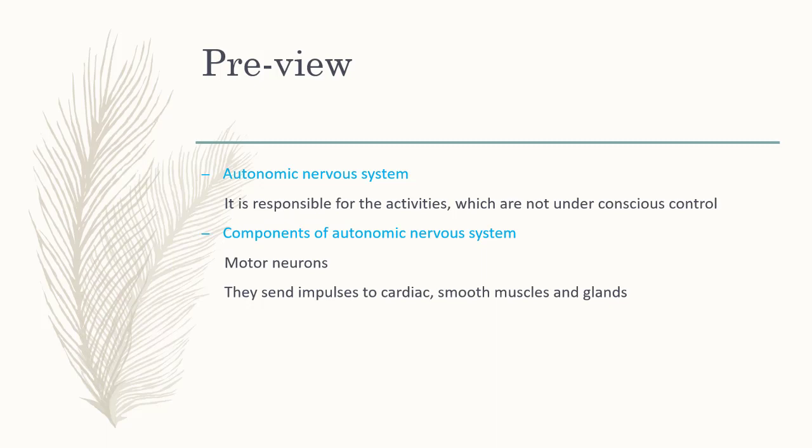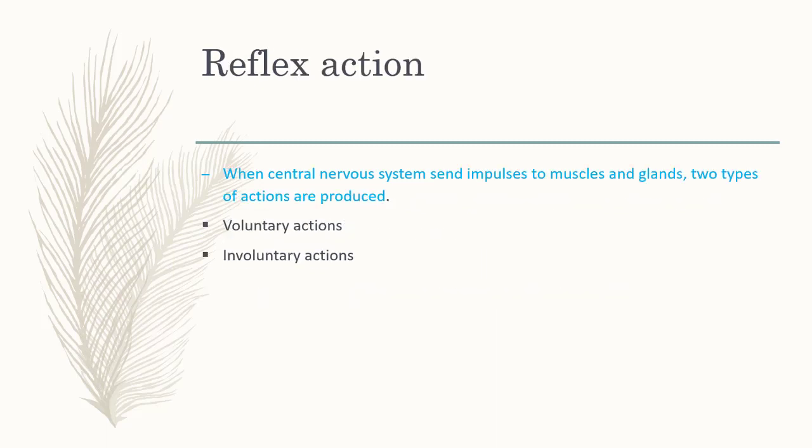So dear students, let's start our first objective, reflex action. First of all, you should know about voluntary actions and involuntary actions. When the central nervous system sends impulses to muscles and glands, two types of actions are produced, voluntary actions and involuntary actions. Now we will discuss these actions one by one.